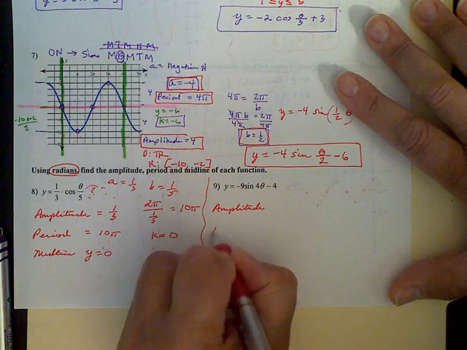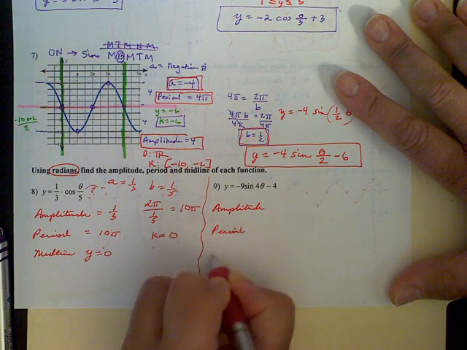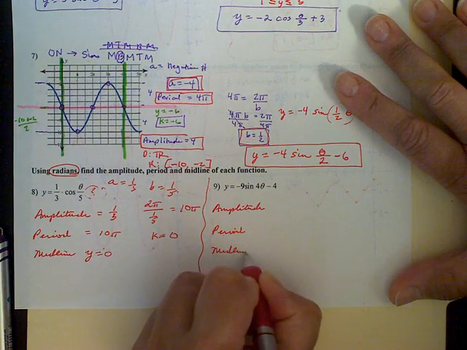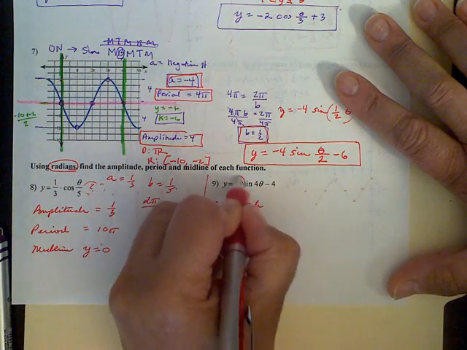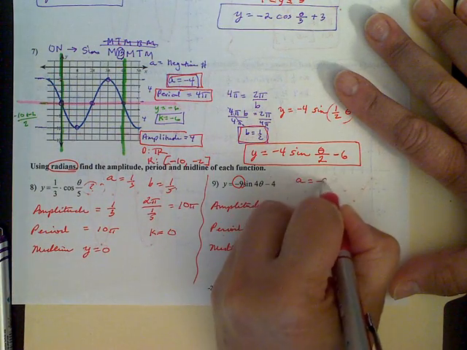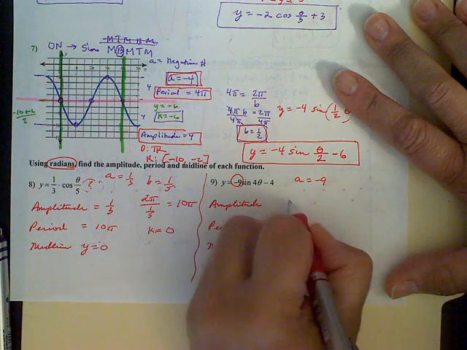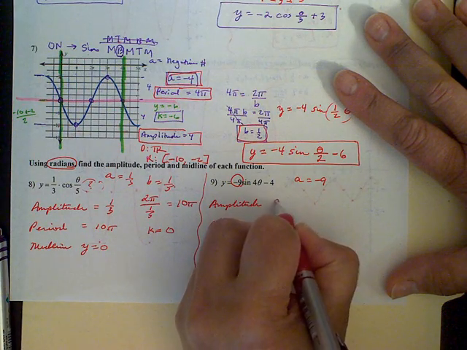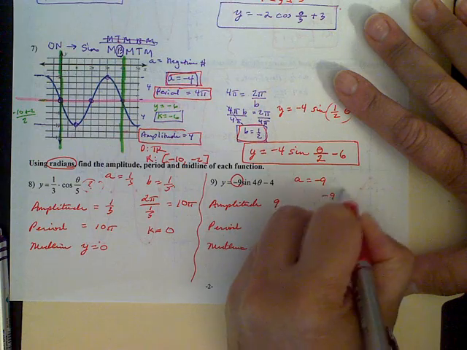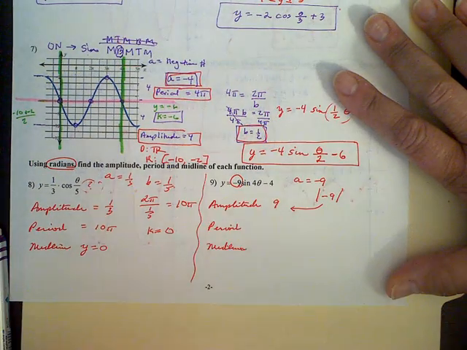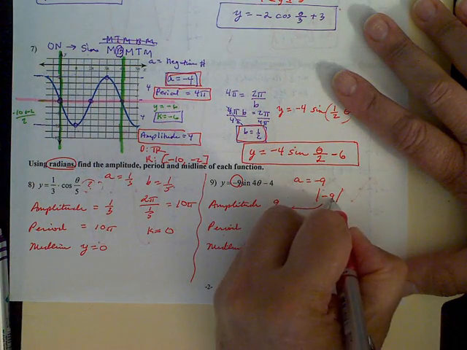Okay, amplitude, period, and midline are the three things that you were supposed to find. A is equal to -9, but remember the absolute value of that is not -9, so our amplitude is going to be 9. It is the absolute value of the A value, the absolute value of -9.